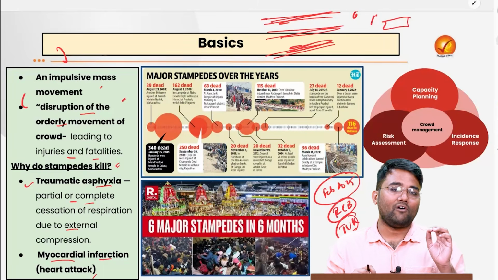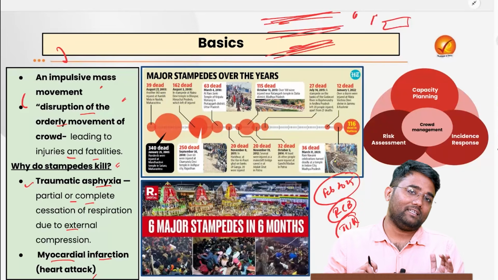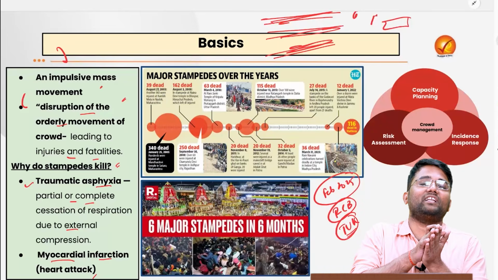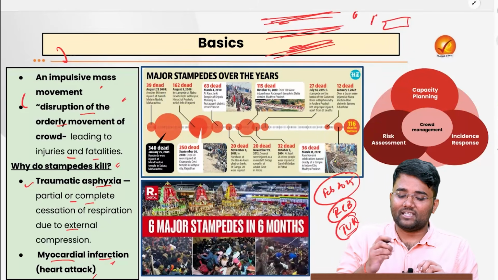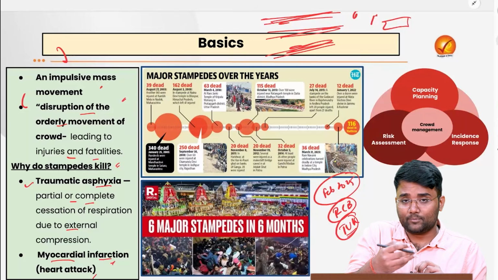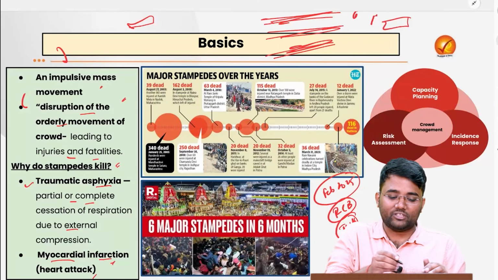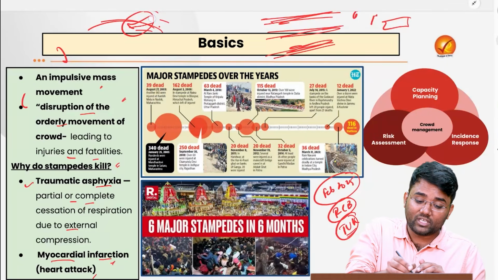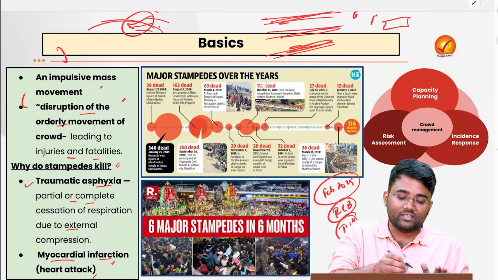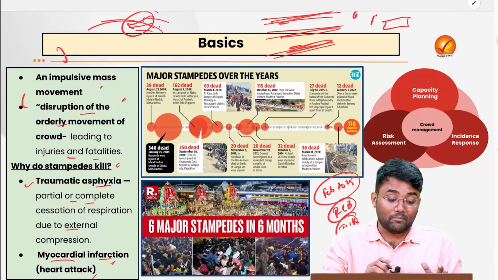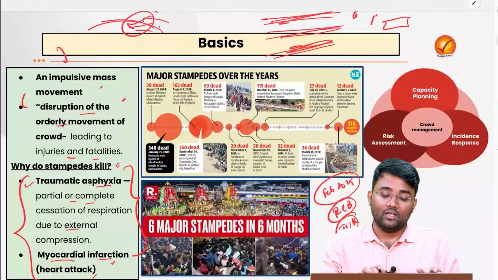So it is the death of heart muscle tissue due to lack of oxygen that is caused by the blockage in the coronary artery, and especially because of the compression, external compression, this particular myocardial infarction can happen. Now what exactly happens? Let's suppose someone, because of this disruption in the orderly movement, just fell on the ground. Now other people, if they are not considering this person and are just trying to move outside from this particular situation, they might be keeping their legs on the chest of this person, on the body of that person. That might lead to these conditions, and that person unfortunately might lose his or her life.